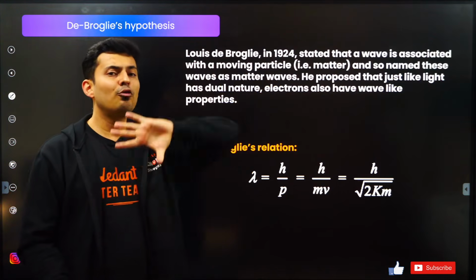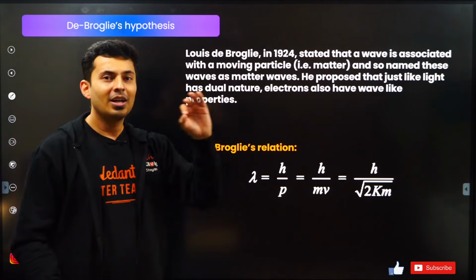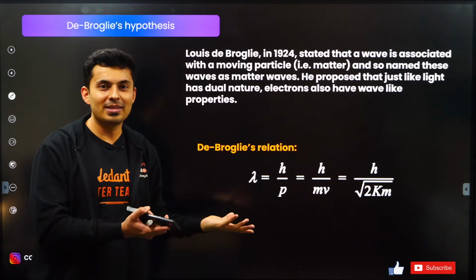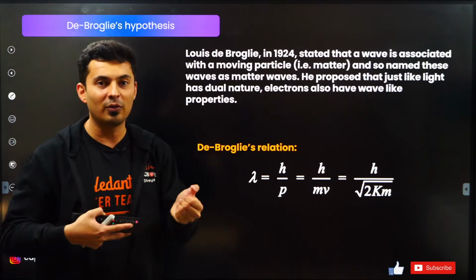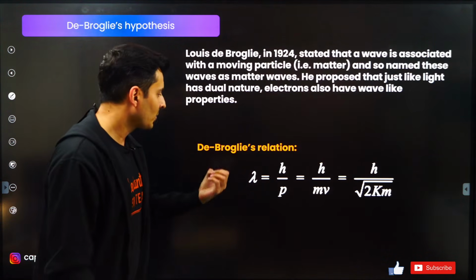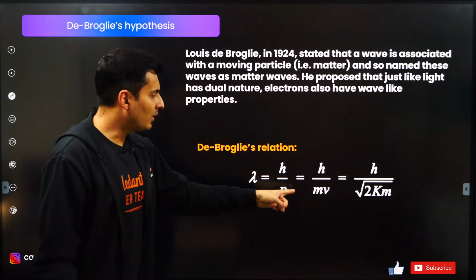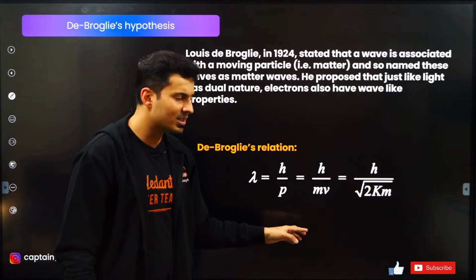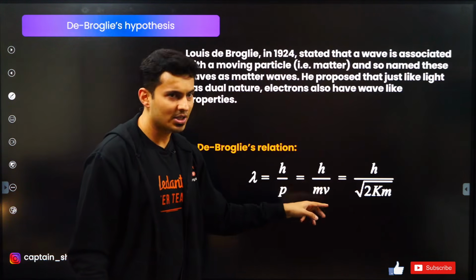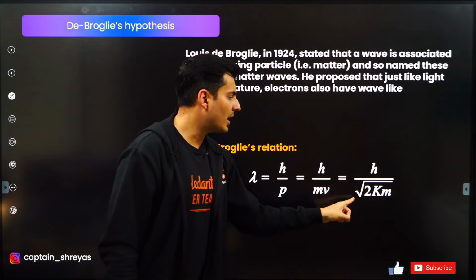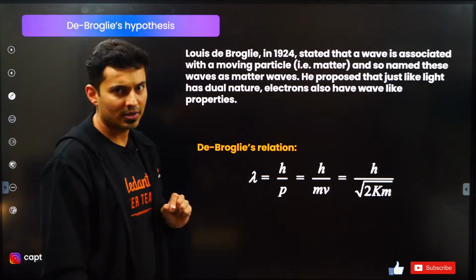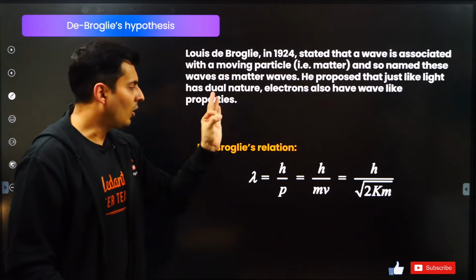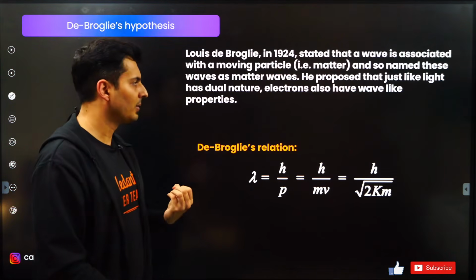So matter wave is a very different kind of wave. It's not like sound, it's not like a wave on a string, and it's not even electromagnetic. It's something which you cannot probably see, but you can see the effects of it when you conduct certain experiments. So that is the matter wave. If you rewrite mv in terms of kinetic energy, because kinetic energy is half times mv square, you can get exactly the same expression. So wavelength also is h by root of 2 times kinetic energy times the mass. This is the de Broglie wavelength of matter which is moving, also referred to as the matter wave's wavelength.